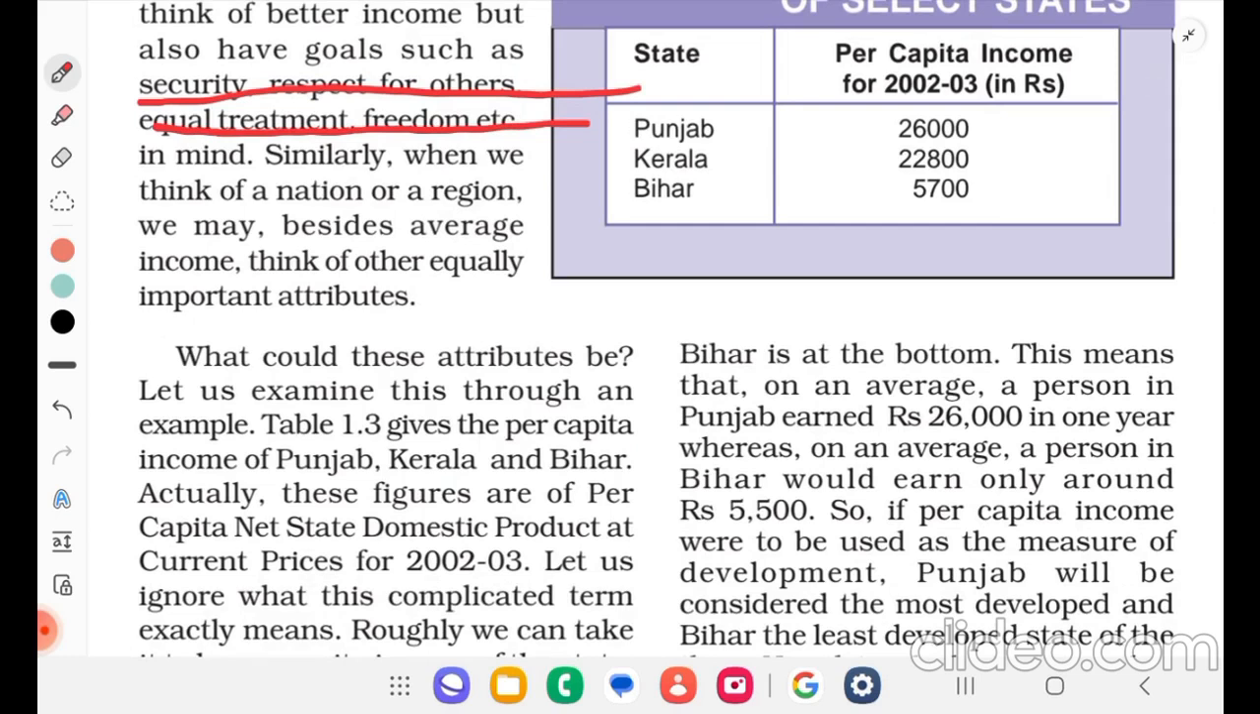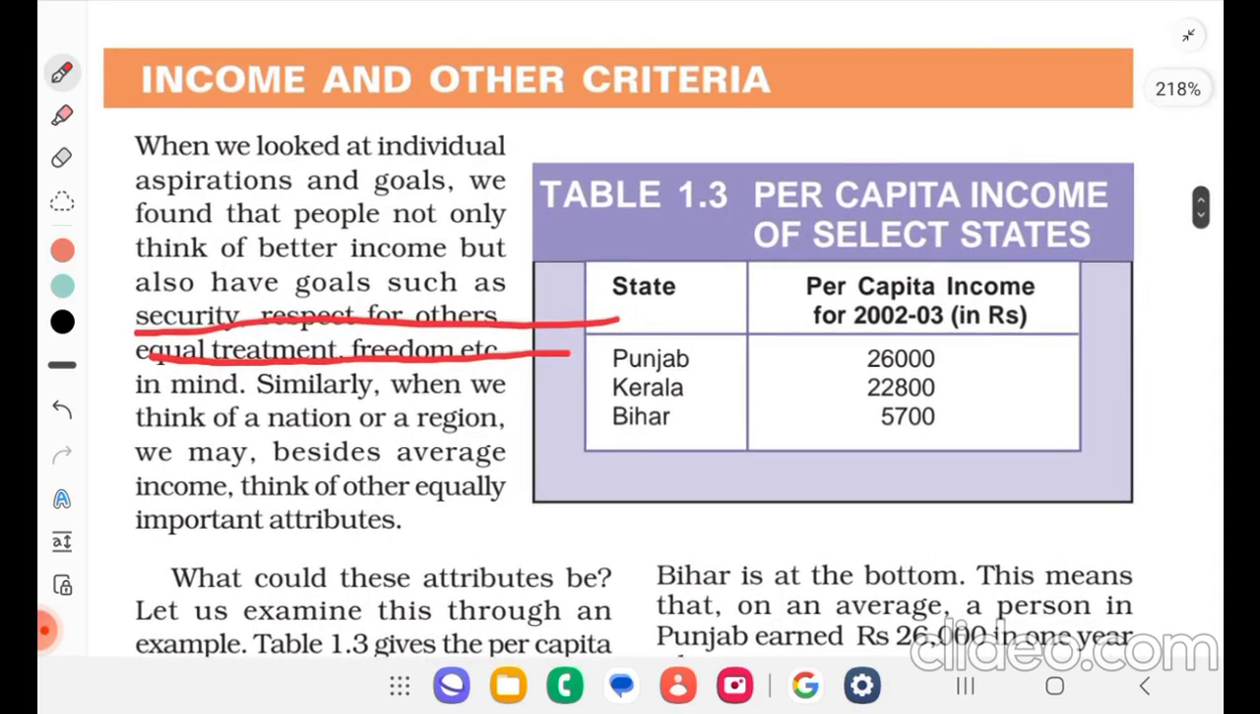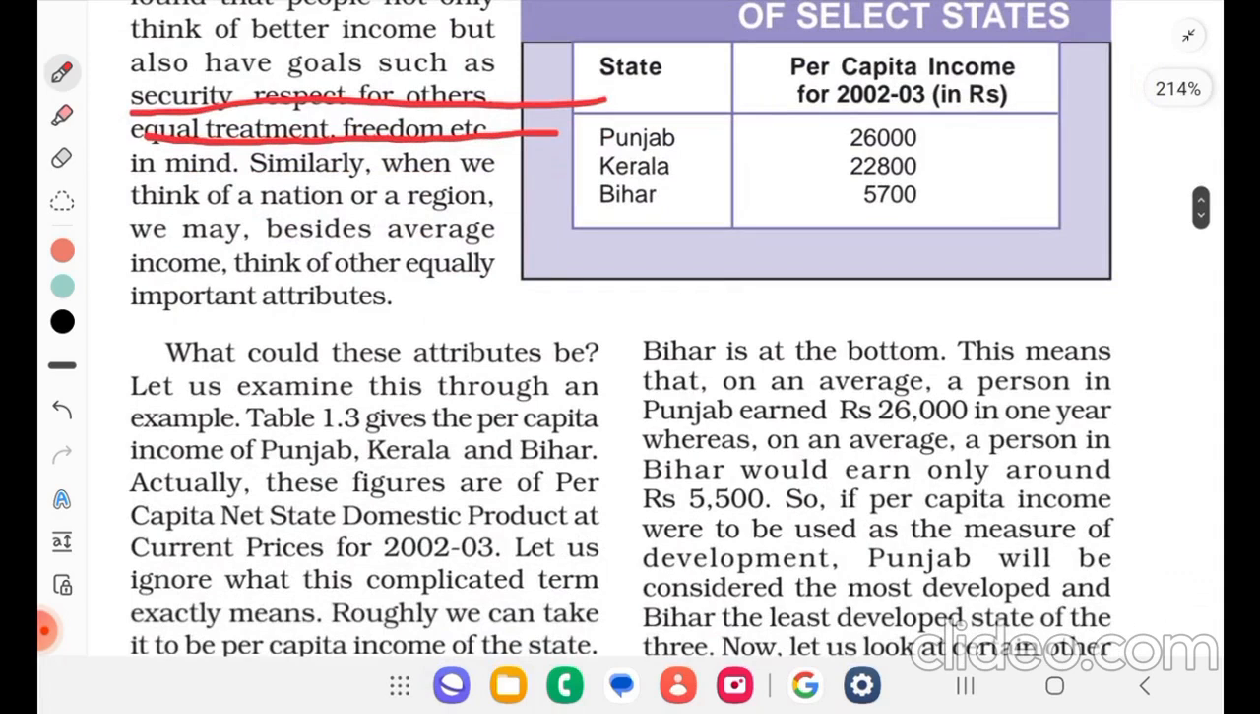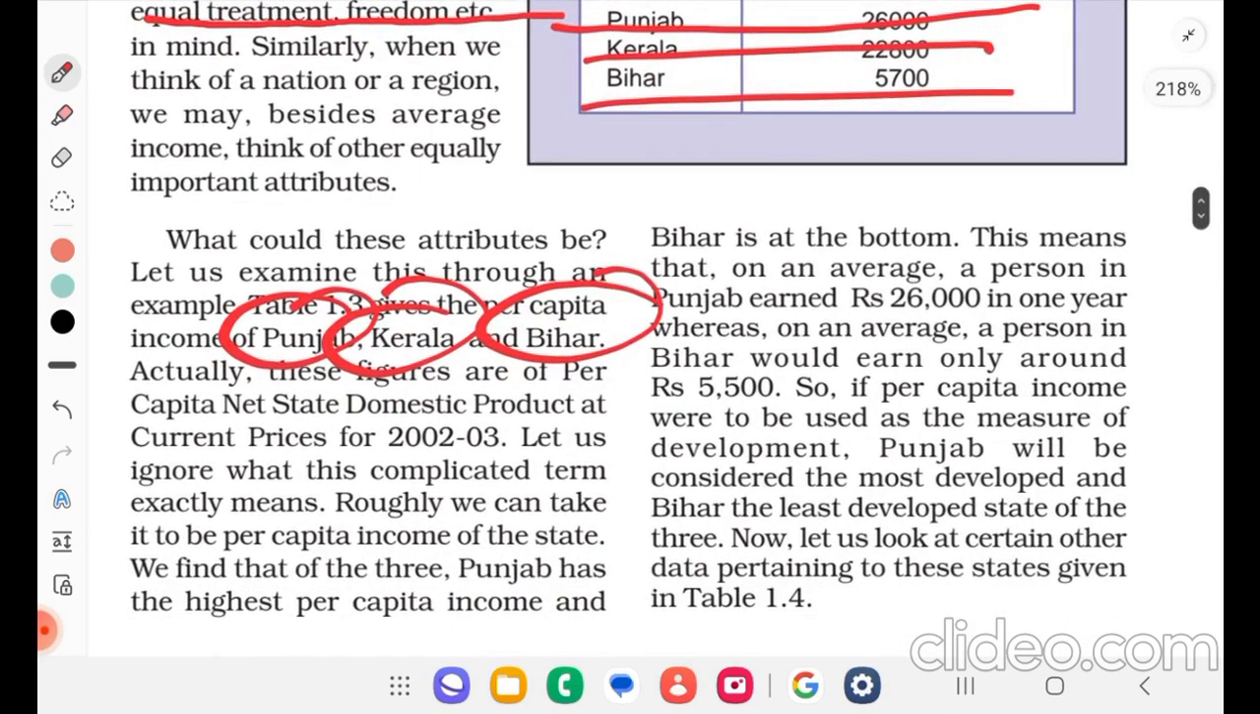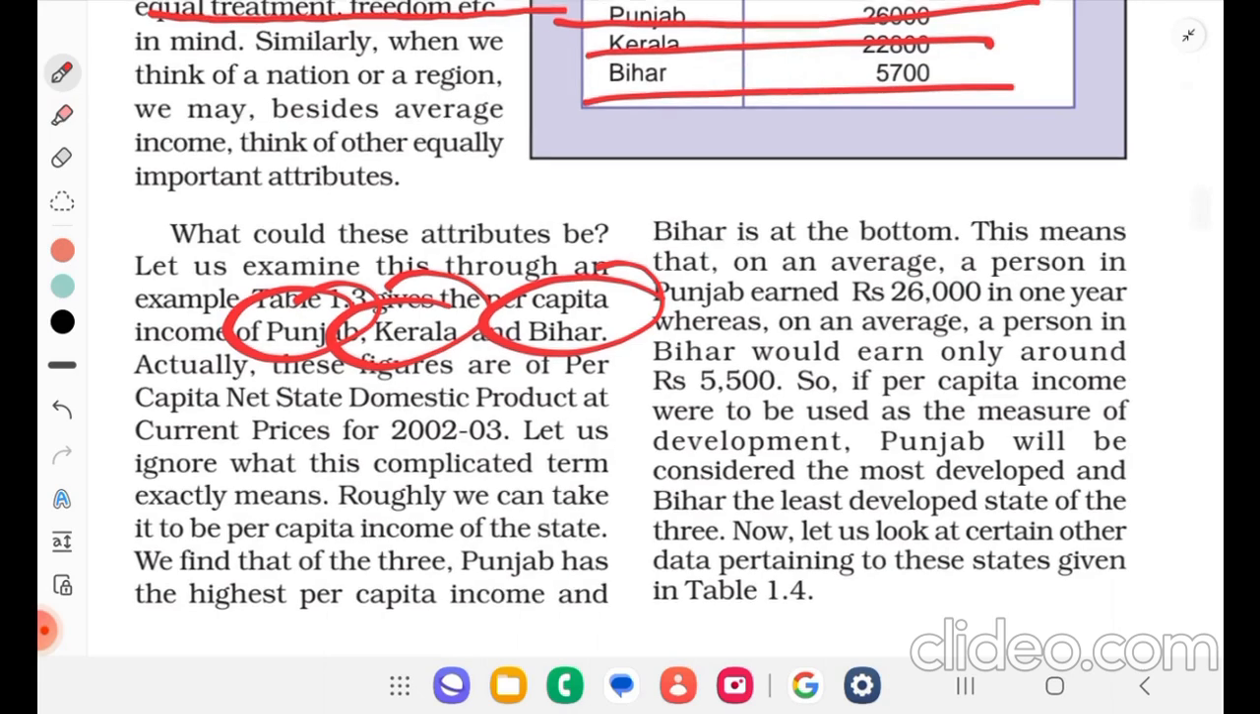Let us examine this through an example. Table 1.3 gives the per capita income of Punjab, Kerala and Bihar. Actually, these figures are of per capita net state domestic product at current prices for 2002-3. Let us ignore what this complicated term exactly means. Roughly, we can take it to be the per capita income of a state.